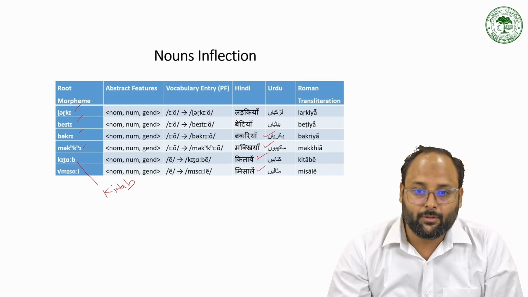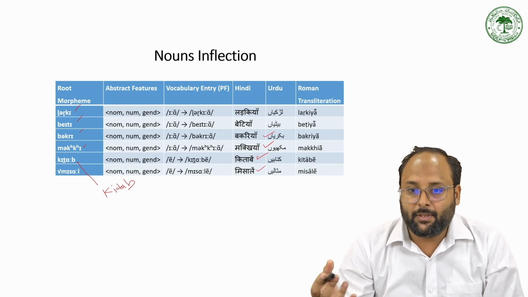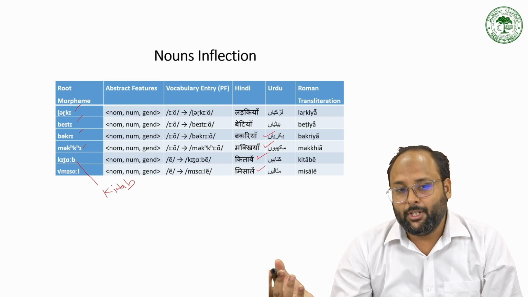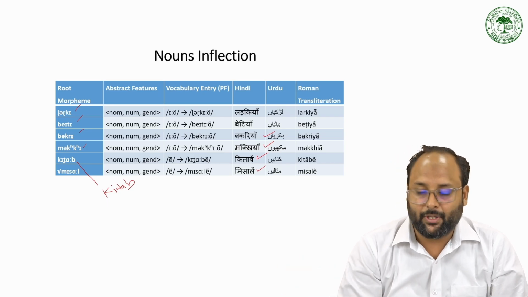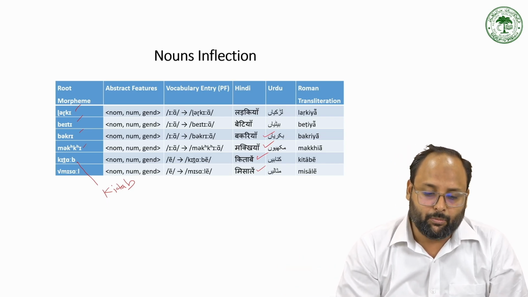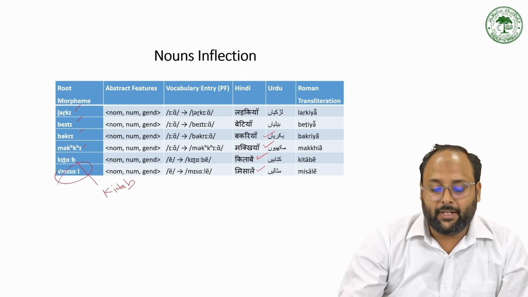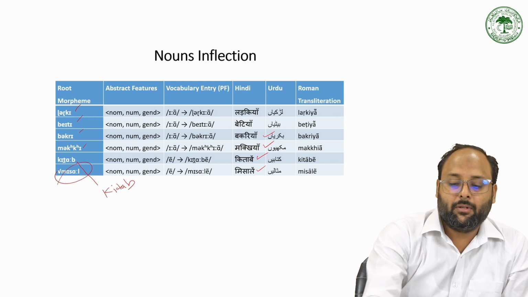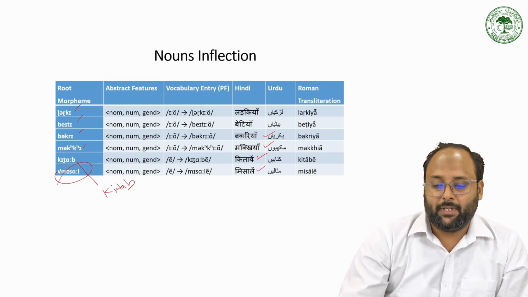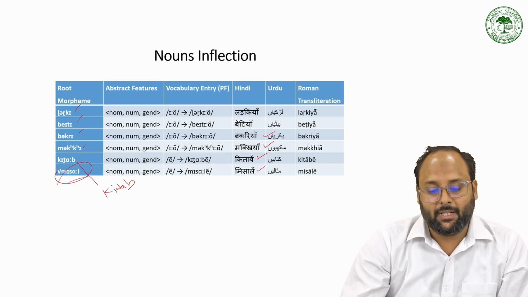So to that extent, we cannot have some pattern or analogy for just identification of the masculine and feminine gender for inanimate things. It is a very conventional thing in the language. So misal does not have an e ending. But when you make the plural for kitab, it becomes kitabe, and misal becomes misale.